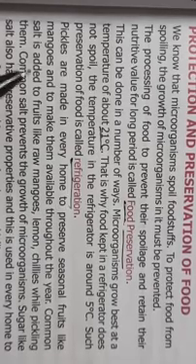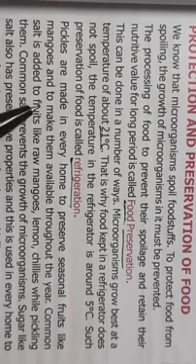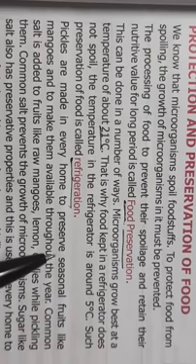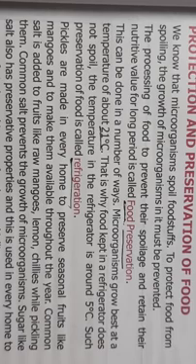Then you all know that pickles are very common at our home. Pickles are made in every home during the seasonal fruits. Whenever there are fruits in season like mangoes, people make pickles at their home. Not only mangoes, we use lemon and chili as pickles. Now what do we do, children?